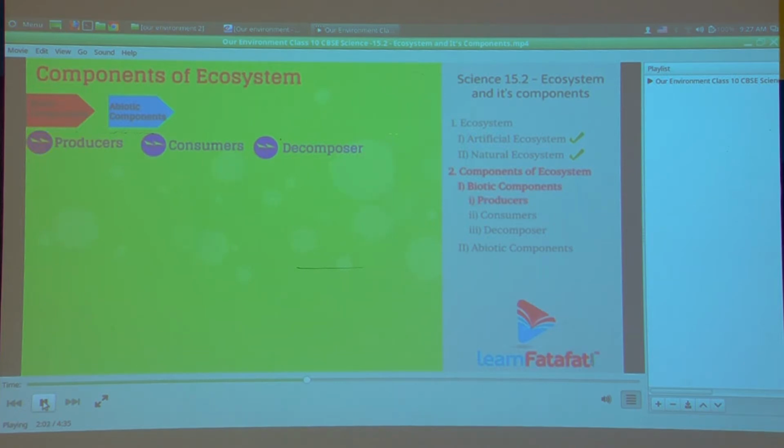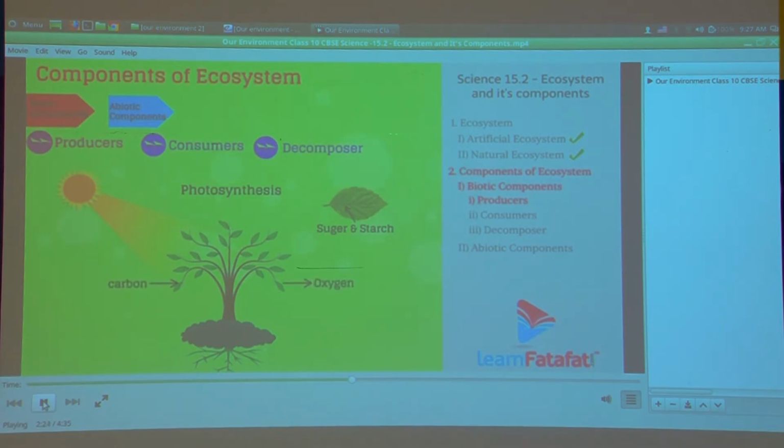The organisms that can prepare their own food by the process of photosynthesis are called producers. Photosynthesis results in production of sugar and starch from simple substances such as carbon dioxide, oxygen, water in presence of sunlight and chlorophyll.